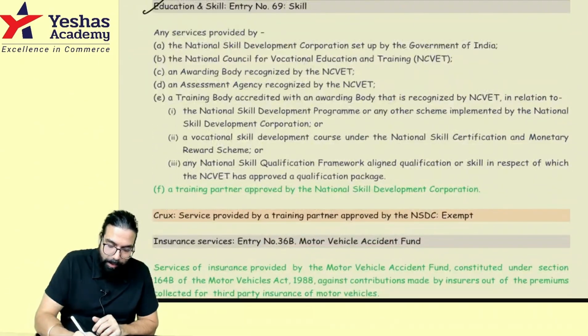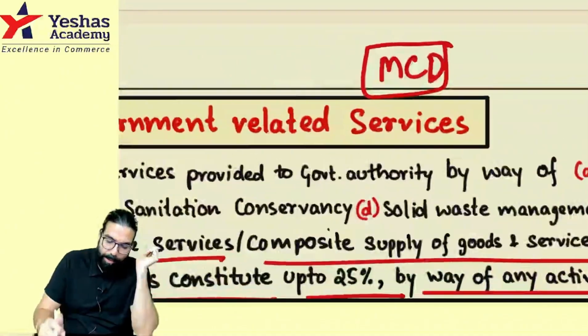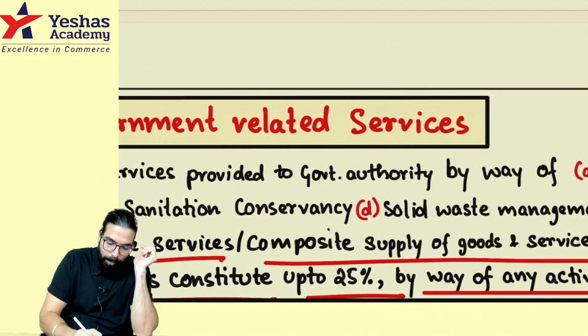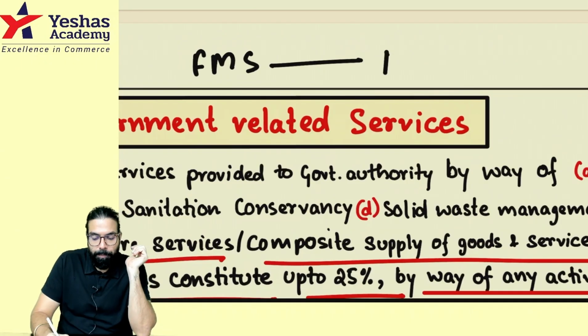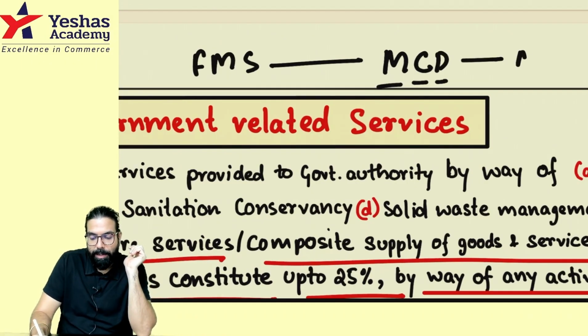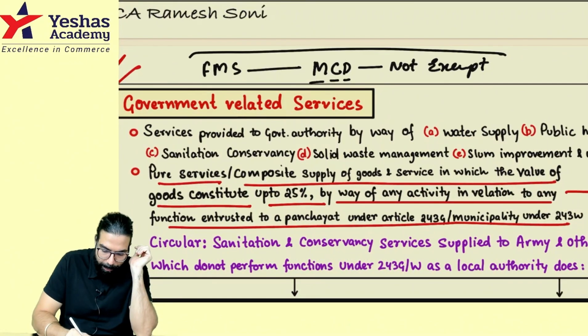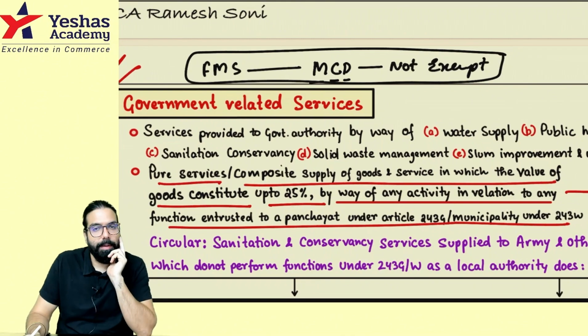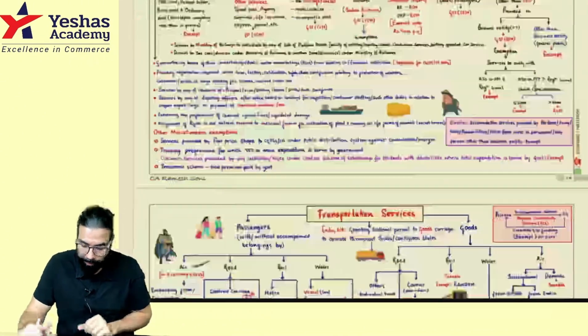Next, sir, education and skill. Okay. Now, then, you can write over here: facilities management services given to whom? MCD, Municipal Corporation of Delhi, is not exempt. Just write one line and keep it, so that one day before the exam you remember facilities management services given to Municipal Corporation of Delhi is not exempt. Done, sir. This point is clear.